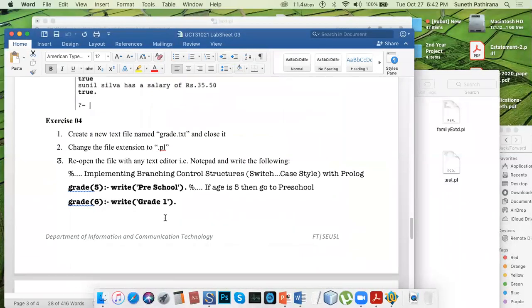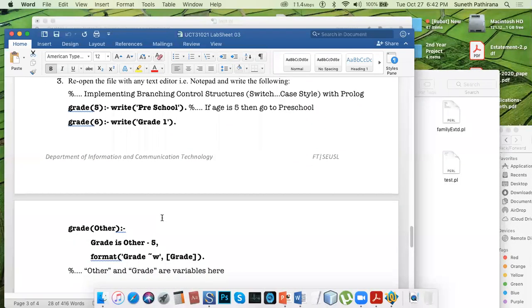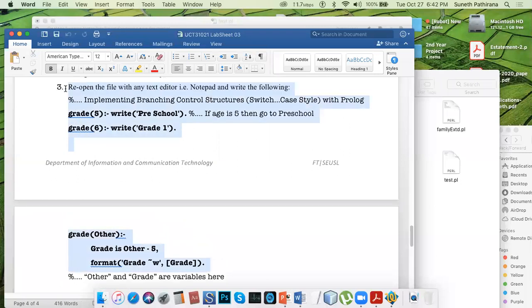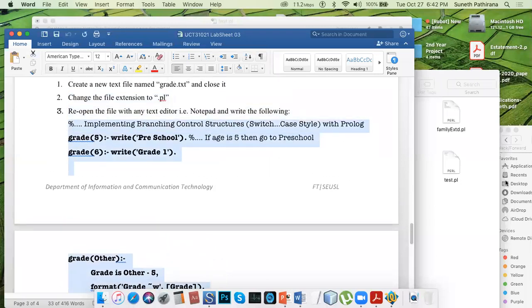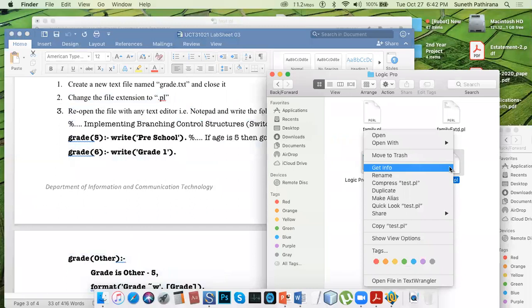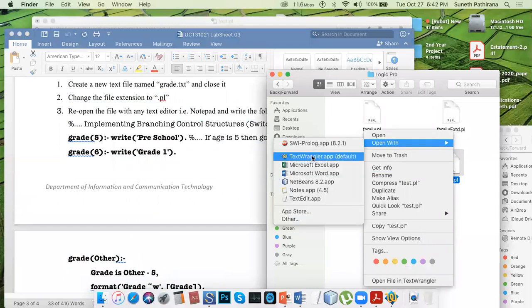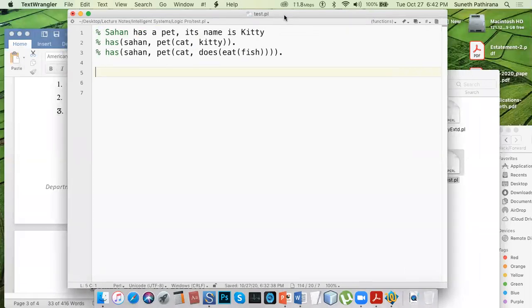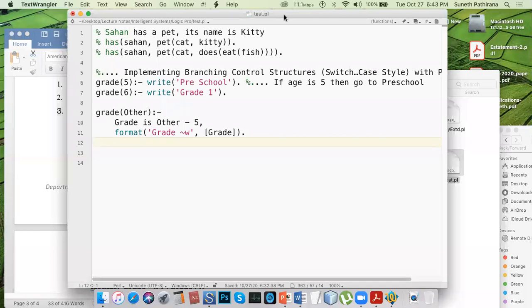We will continue, and another example that I can explain to you. So this will implement what we'll call branching, or you have practiced this kind of thing with other languages. These switch case like statements try to match a specific case. So this is somewhat like the switch case statements. Okay.